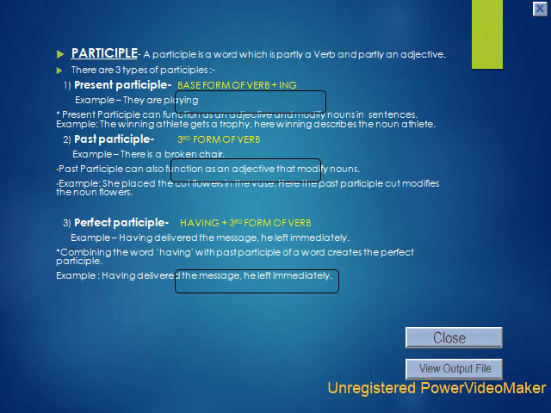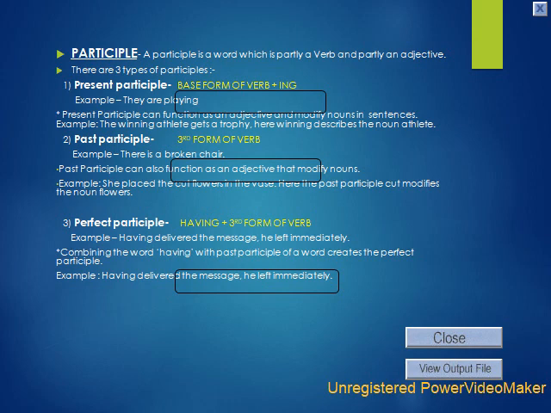Past participle can also function as an adjective that modifies nouns. Example, she placed the cut flowers in the vase. Here, the past participle cut modifies the noun flowers. Now we all know that all the three forms of cut are same. The verb cut remains same in all the three forms: cut, cut, cut.